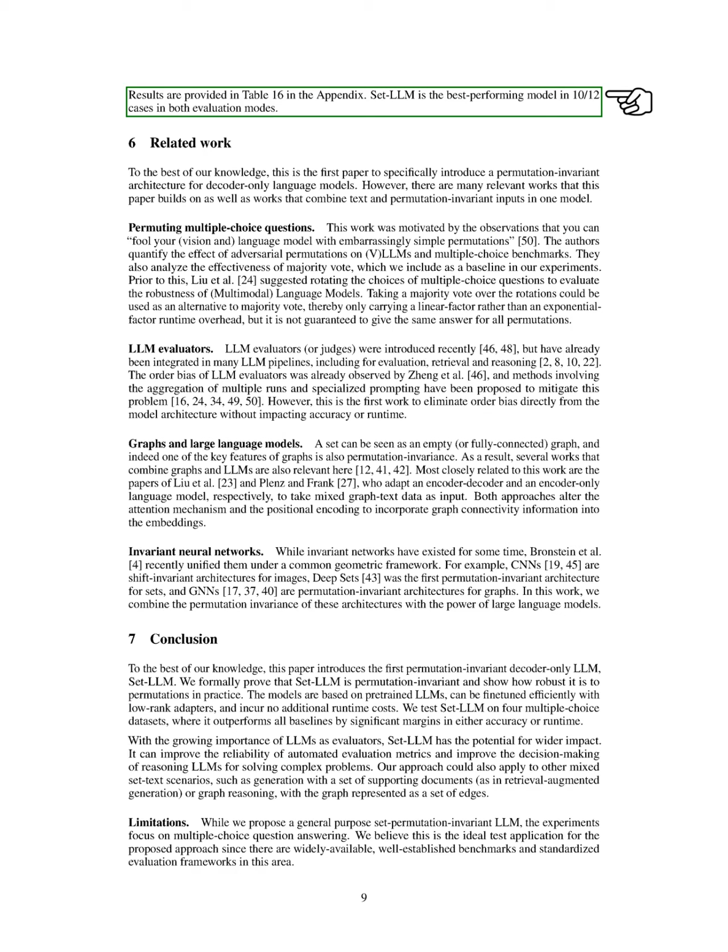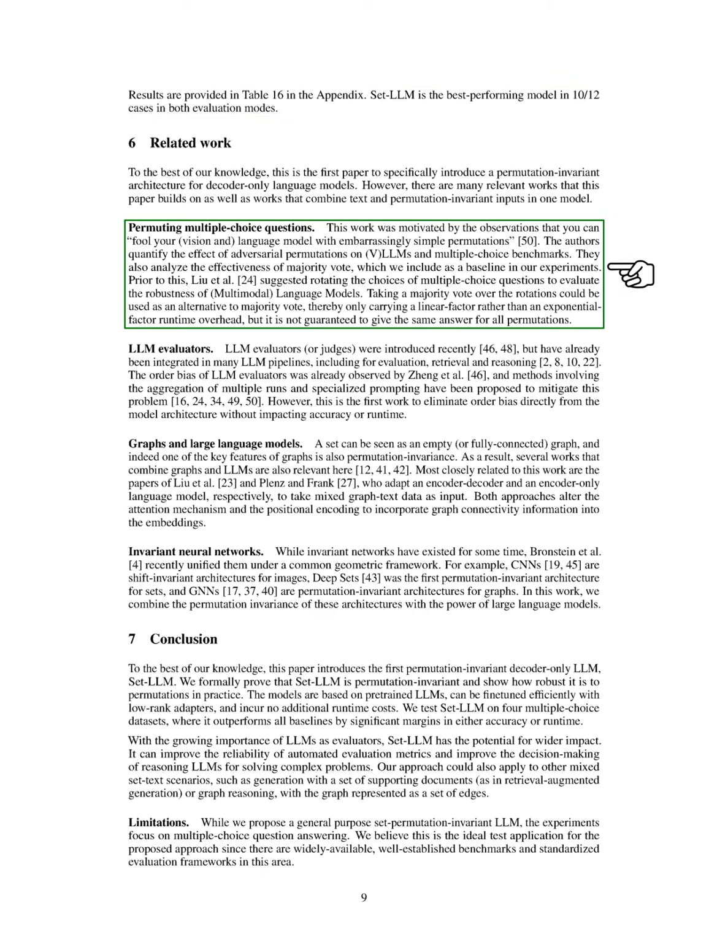To our knowledge, this is the first paper to introduce a permutation-invariant architecture specifically for decoder-only language models. However, we build on existing works that combine text and permutation-invariant inputs. Our motivation stems from the observation that simple permutations can mislead language models. We quantify the impact of adversarial permutations on language models and multiple-choice benchmarks, analyzing the effectiveness of majority vote, which we include as a baseline.